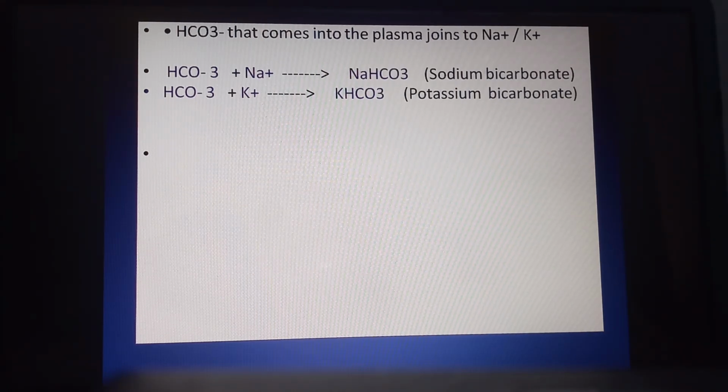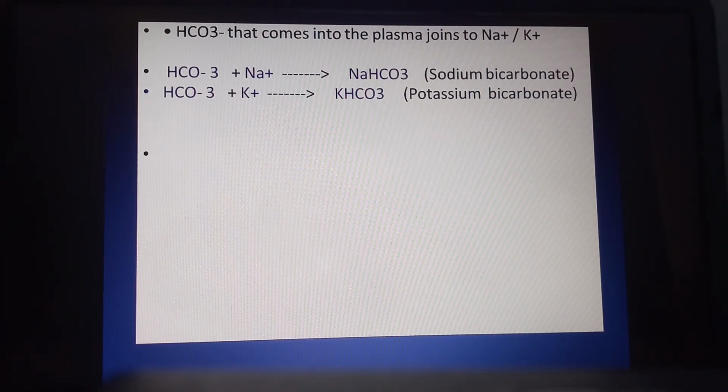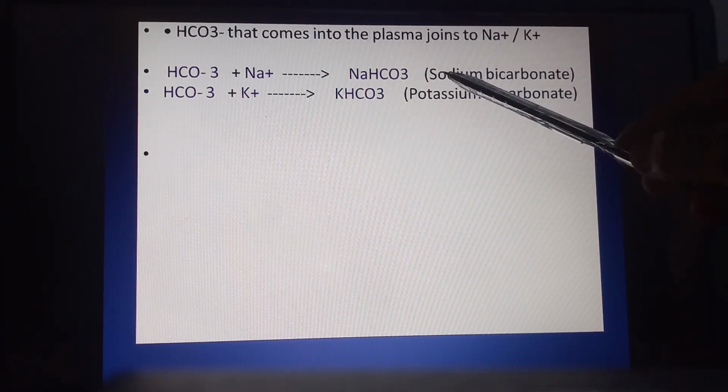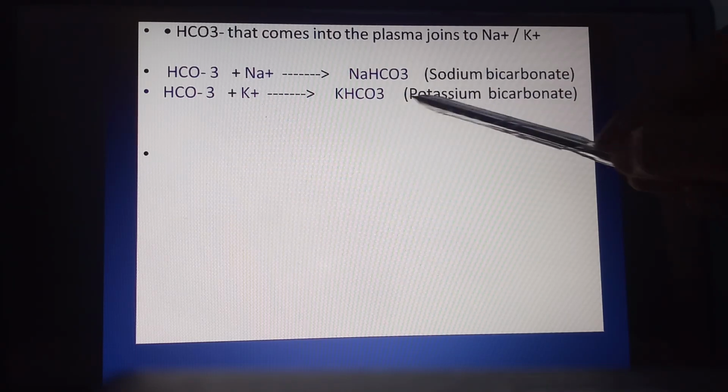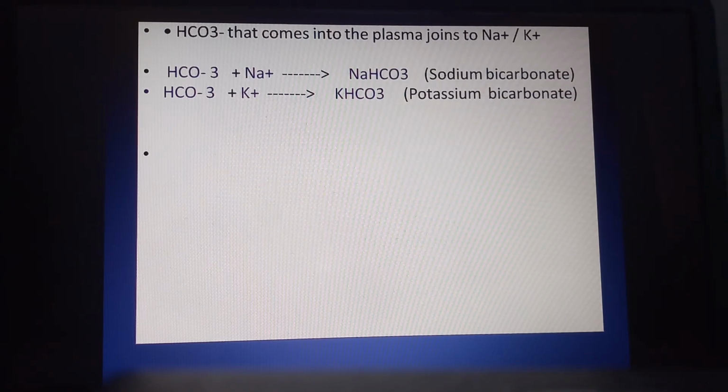Here you can observe HCO3 plus Na plus gives rise to NaHCO3, sodium bicarbonate. HCO3 combines with K plus to form potassium bicarbonate. So out of total CO2, about 70% of CO2 is carried in these two forms, sodium bicarbonate and potassium bicarbonate.